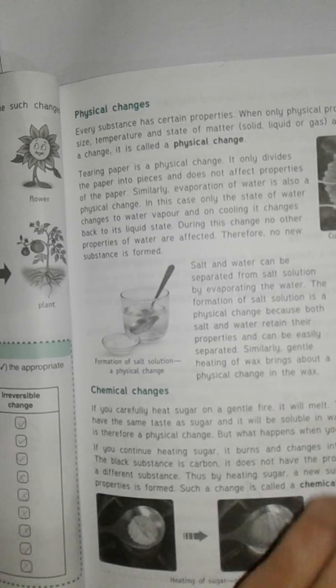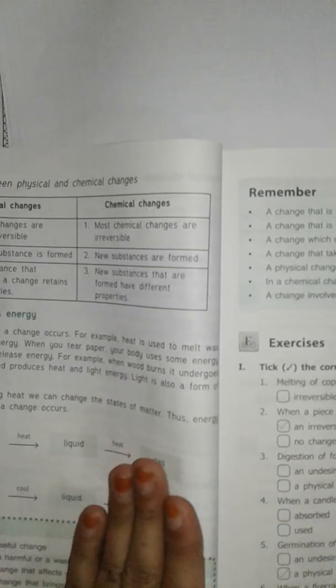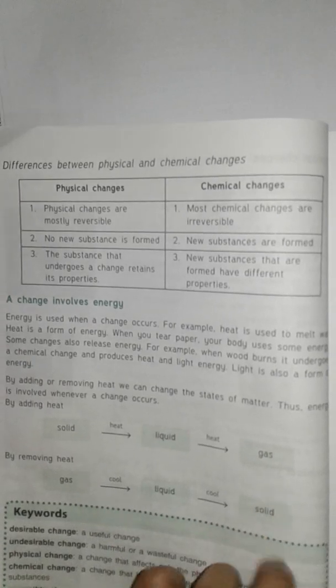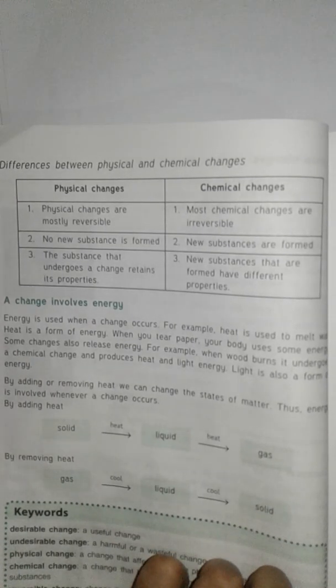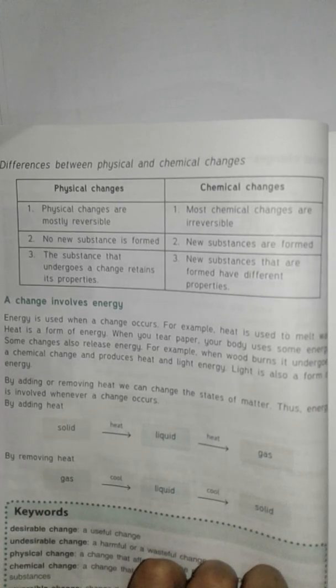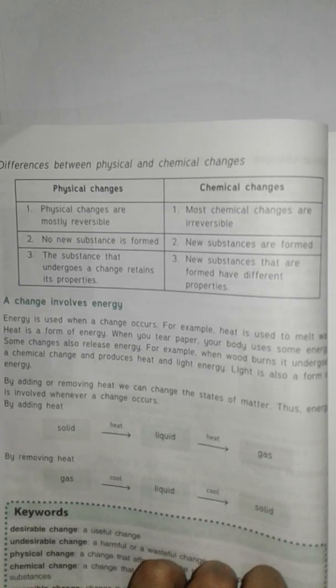Okay. Next, the differences between physical and chemical changes. We have learned about physical and chemical changes. The first difference is that physical changes are mostly reversible. On the other hand, most chemical changes are irreversible. Most physical changes can be reversed.